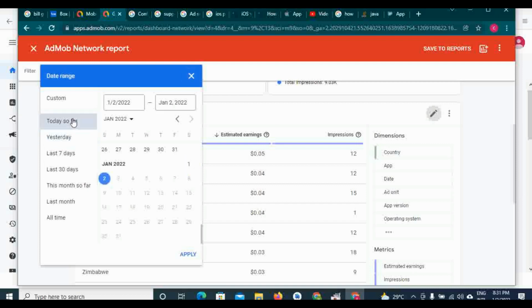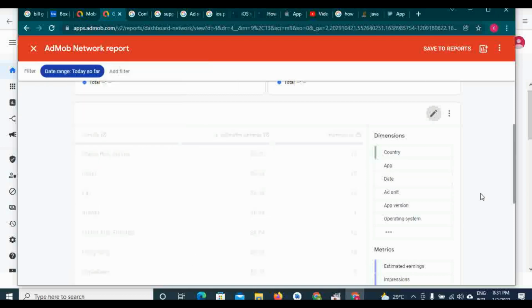Then today so far, let's look at today. Today is 2nd January. Let's apply it and see.